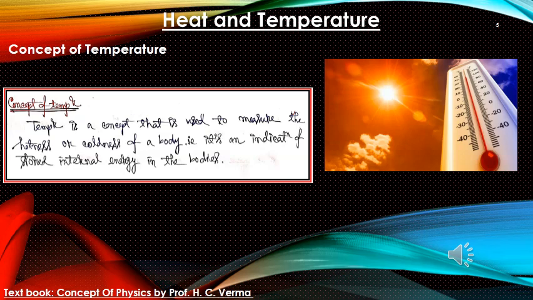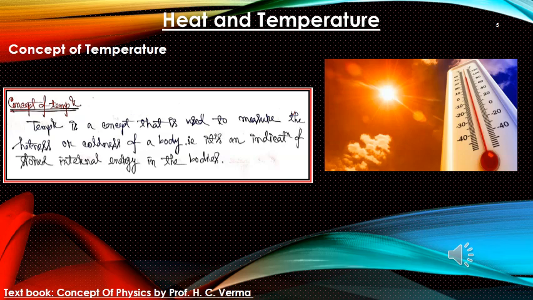As you can see on your screen, the right side picture which we introduced earlier also, here we see a column of mercury and a scale written -30, -40, -20, -10 like that, and here 40, 20 you can see the marks. So these are just some indication of temperature.